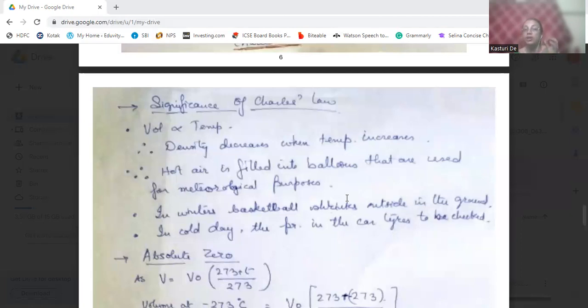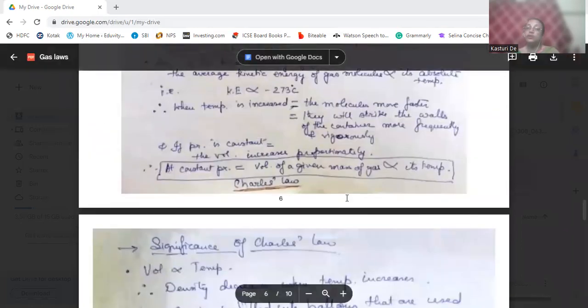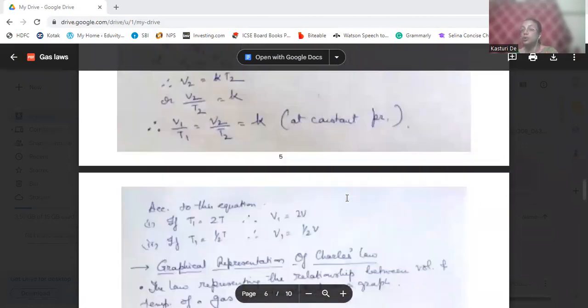That's why we need to study Charles' law: to find the application for meteorological purposes, to find why the basketball swings inside when it is kept in the playground. We need to know the significance of Charles' law. Then when we are driving a car, we need to know the position of the tires, the pressure of the tires. So for that also, we need to know the Charles' law application.